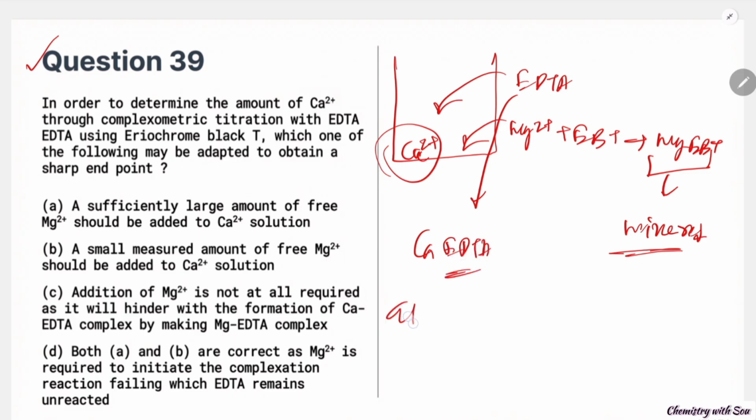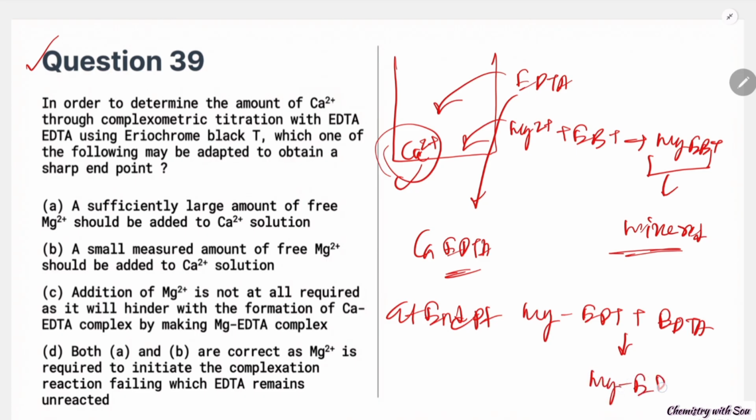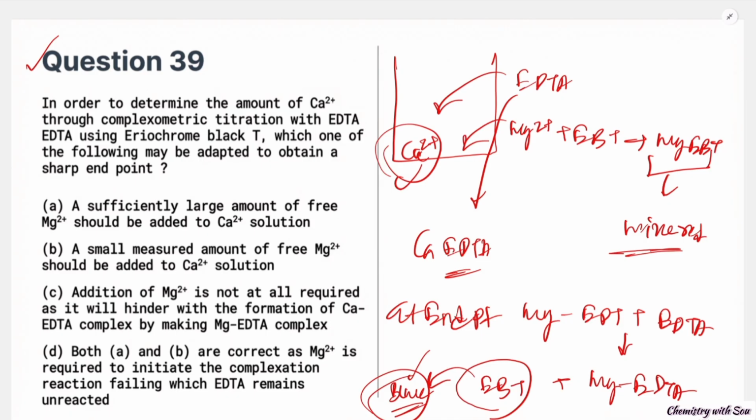At the end point, when the calcium is finished, the Mg-EBT complex will react with the EDTA and form Mg-EDTA complex plus EBT indicator, and the color is blue. This blue color will show a sharp end point. So adding a little amount of magnesium should enhance the visibility of the sharp end point. So option B is correct.